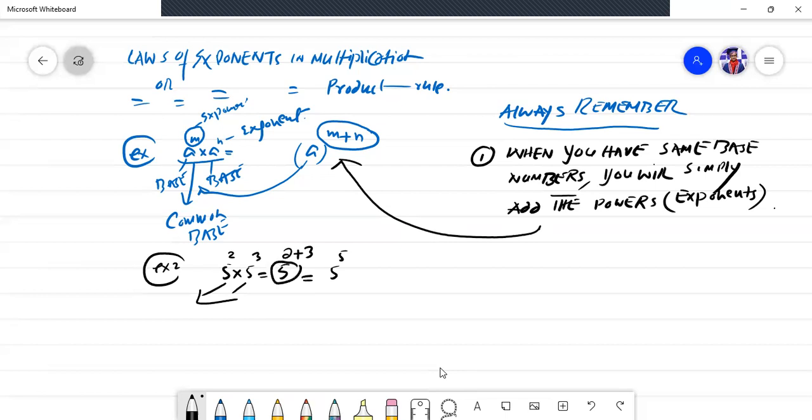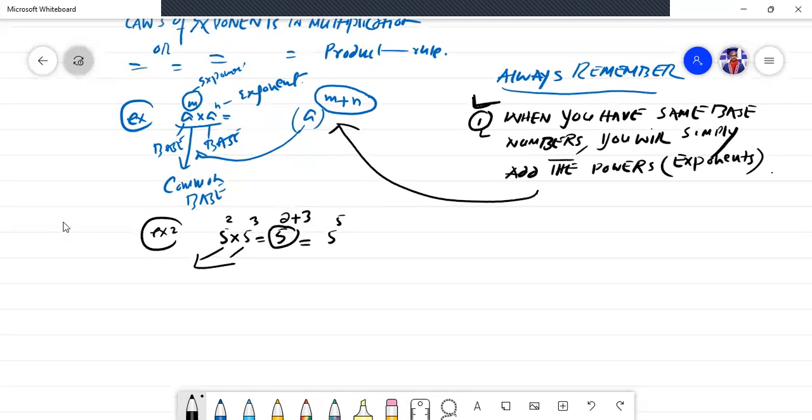Then, according to the rule, when I have been given the same base figures, what do I have to do here? Simply add the powers. Why am I adding the powers? Because of this rule: when you have the same base numbers, you simply add the powers, you simply add the exponents.